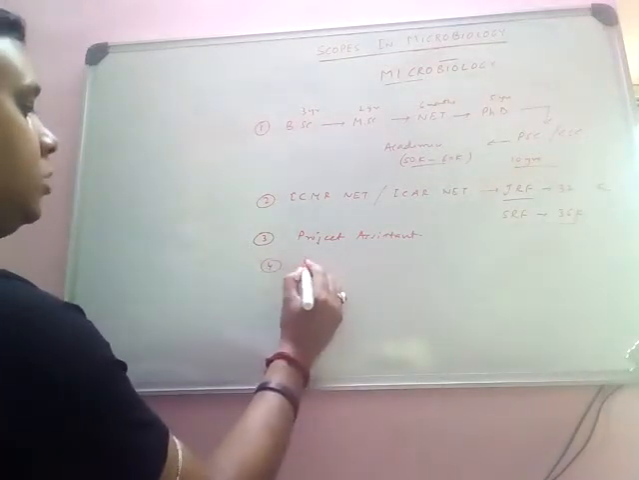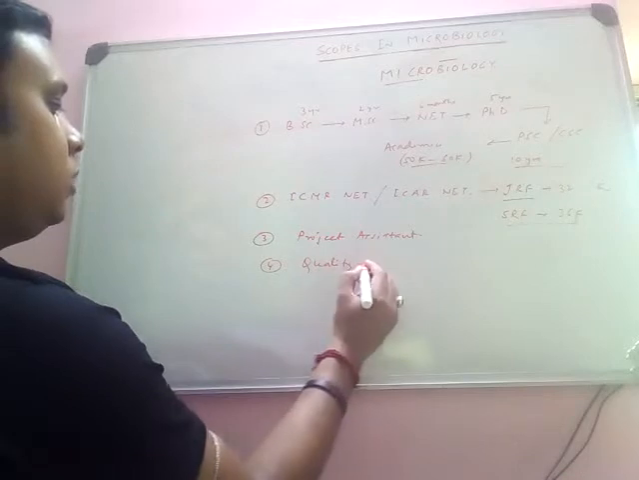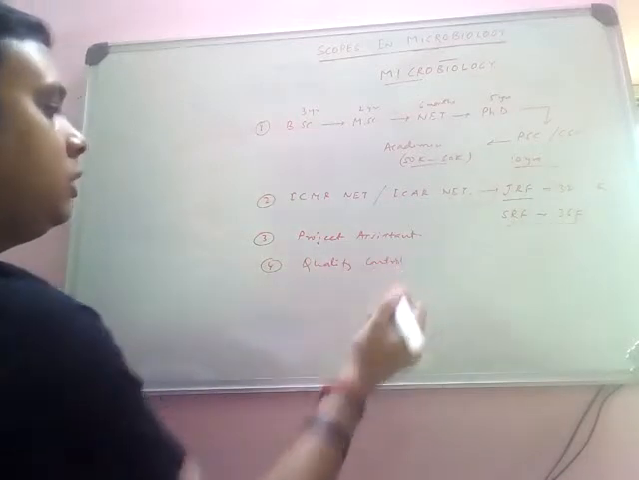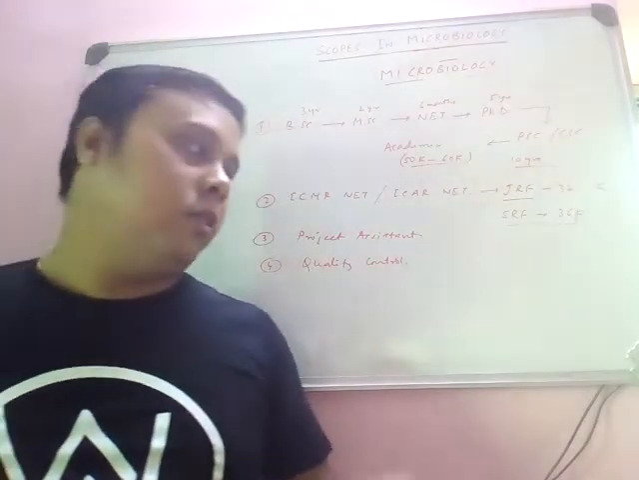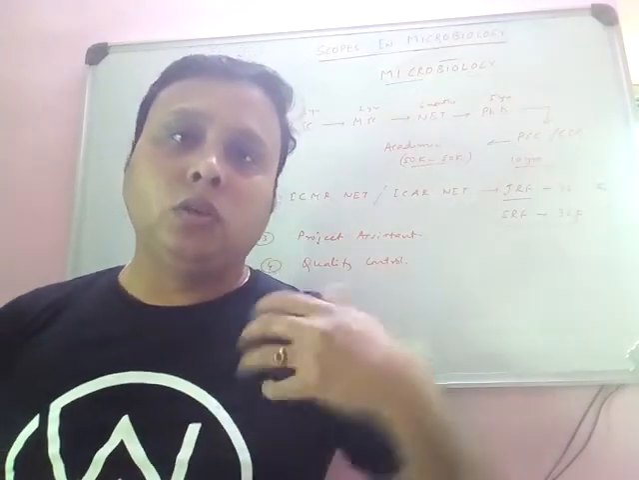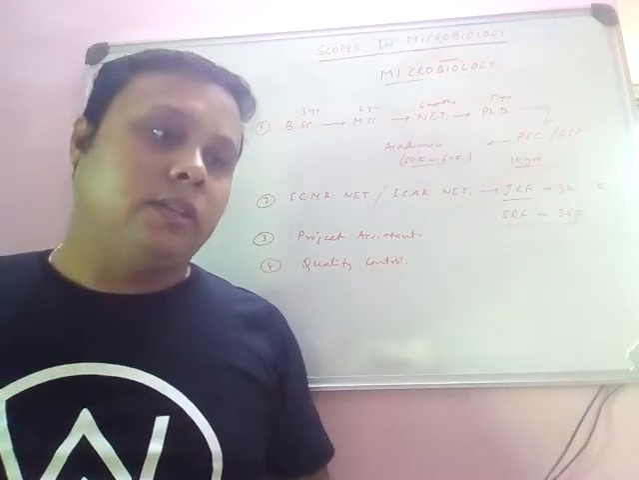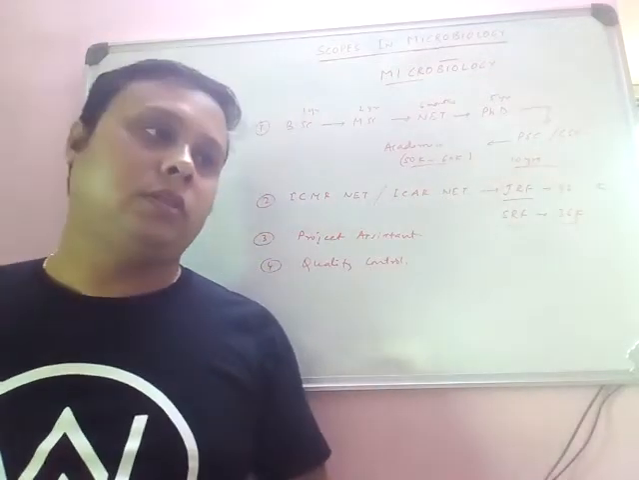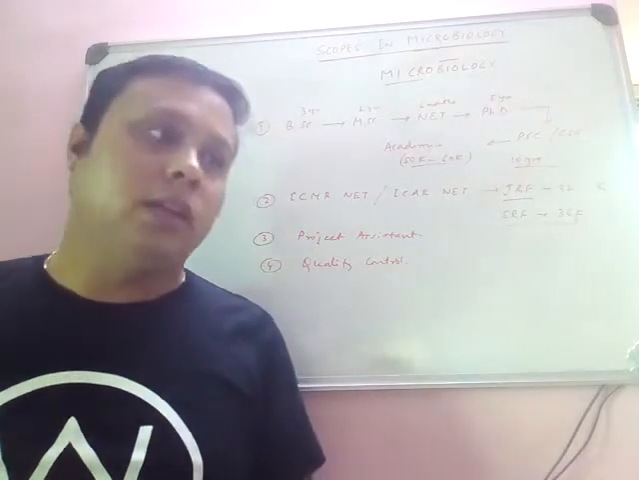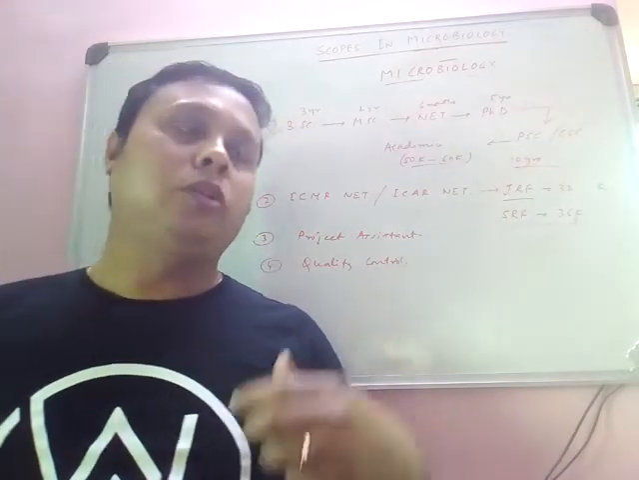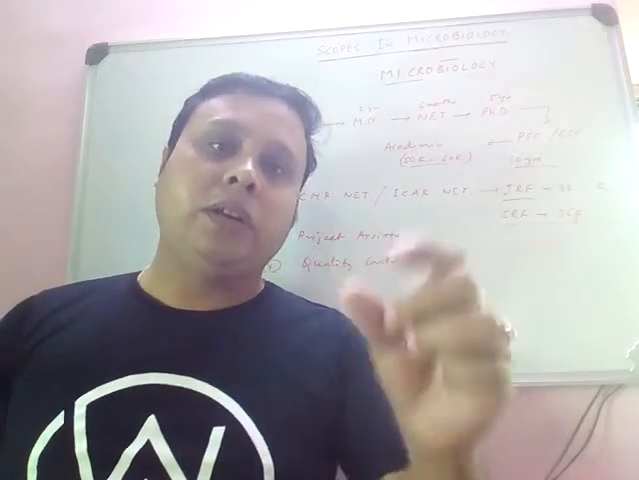Number 4, quality control. What is quality control? Quality control is nothing but checking whether your industrial product is good or not, whether it contains the desirable amount of microbes or not, because if you want to produce curd, the curd must contain a desirable number of good, healthy microbes. If you need to produce probiotics, the probiotics must contain a definite amount of microbes.